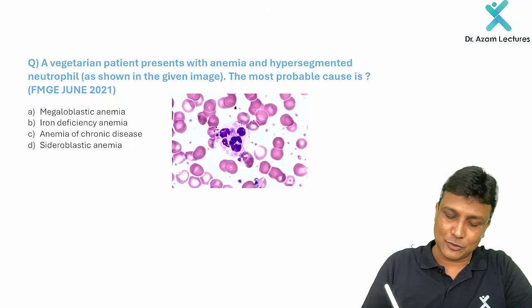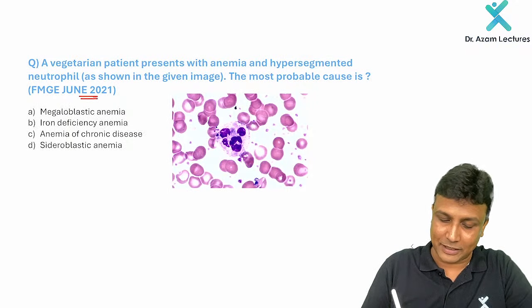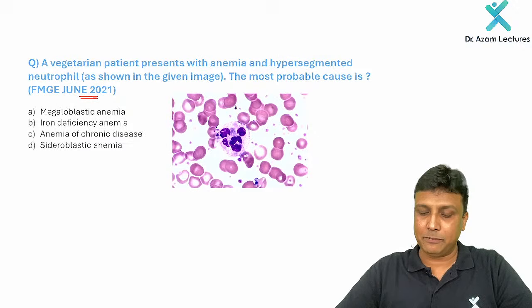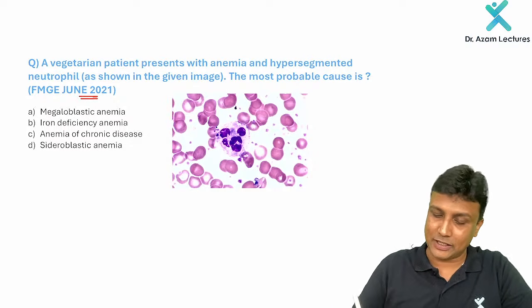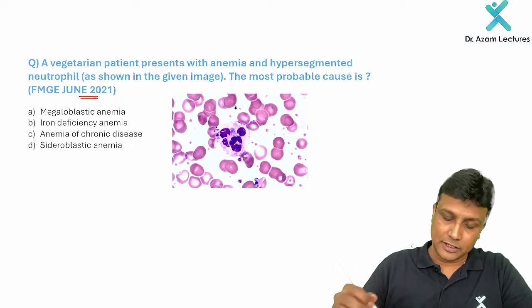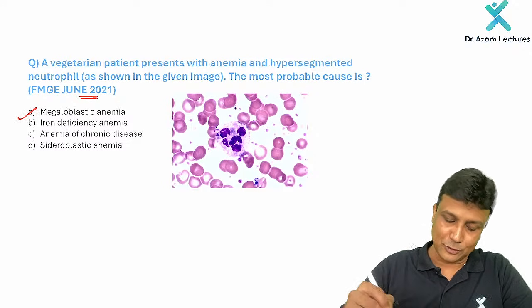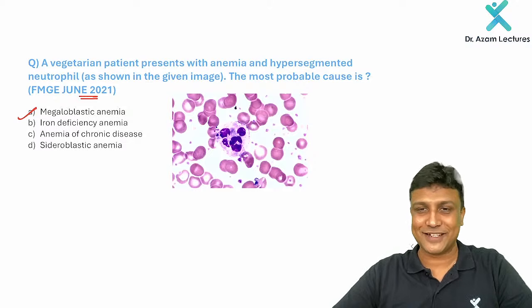One more question which was given in June 2021 in the same manner. A vegetarian patient presents with anemia and hypersegmented neutrophil as shown below. You can clearly see hypersegmented neutrophil. The most probable cause of this is megaloblastic anemia.